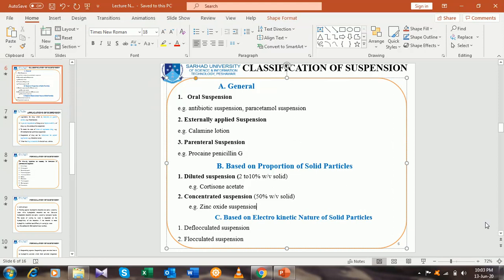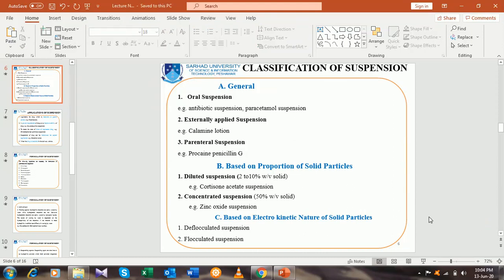If the solid content is in the range of 2 to 10% weight by volume, then it is termed as diluted suspension. Examples include cortisone acetate suspension. The second class of this type of classification, based on the proportion of solid content, is concentrated suspension.